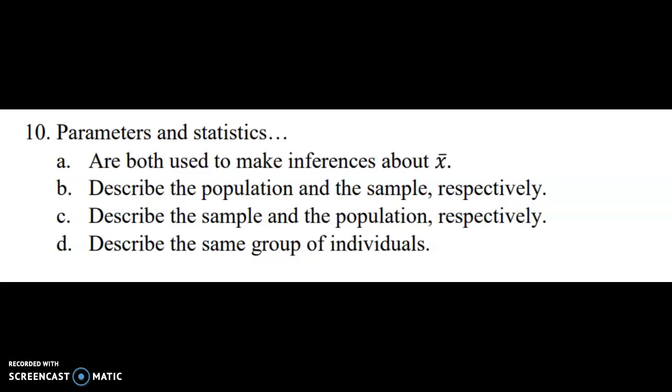Describe the sample and the population. No, that's actually backwards. Describe the same group of individuals. No, they're completely different. A sample is very small in regards to the population. Okay, so it's not the same group of individuals. So it has to be B. Parameters describe the population, while statistics with an S describe the sample.